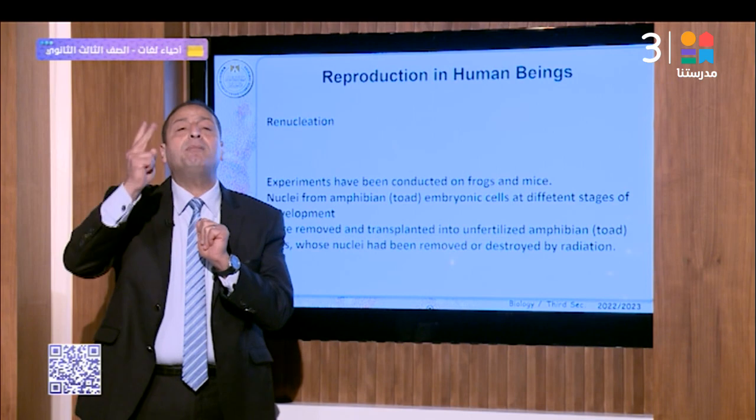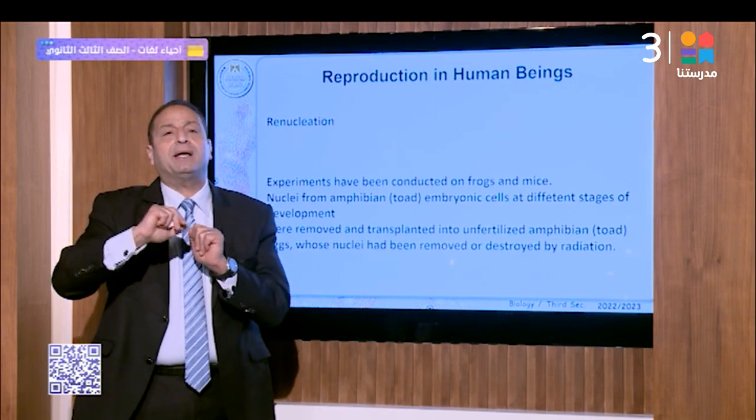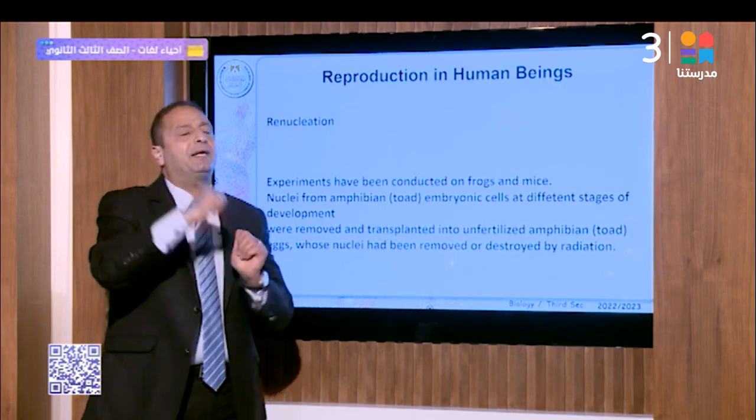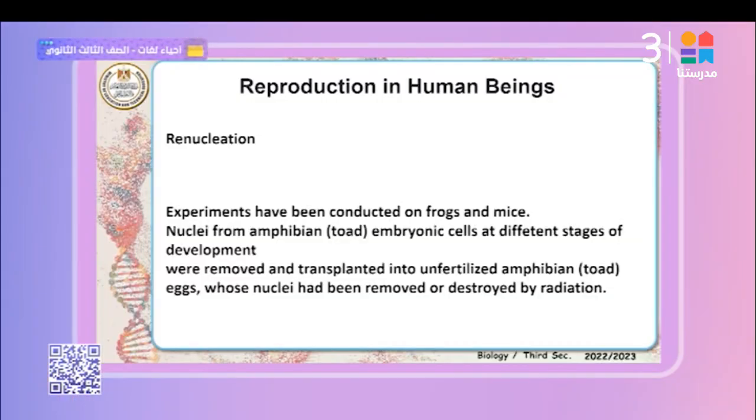In renucleation, there may be two pairs, male or female. But in artificial parthenogenesis, only female. For this technique, experiments have been conducted on frogs and mice.